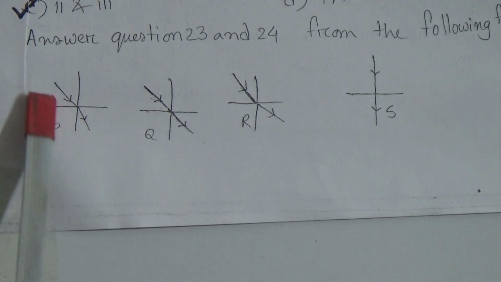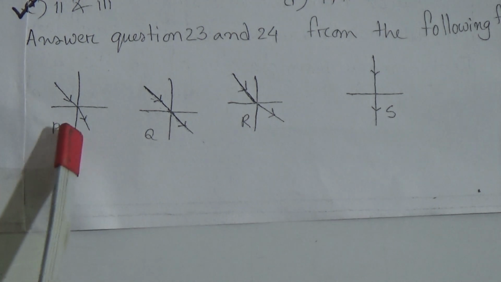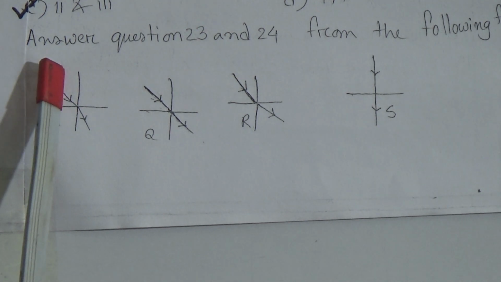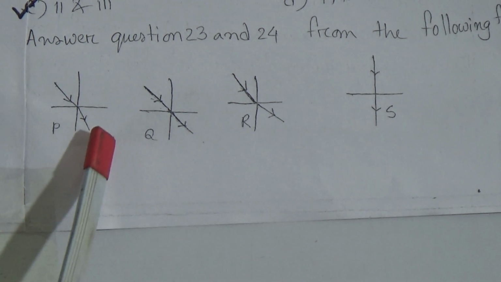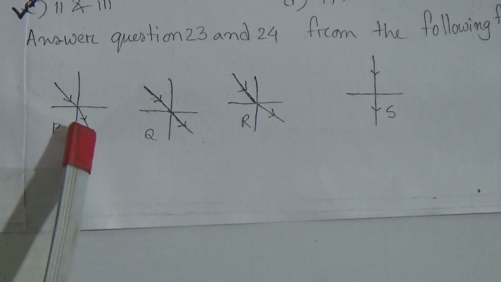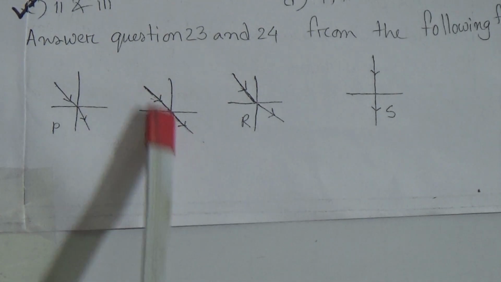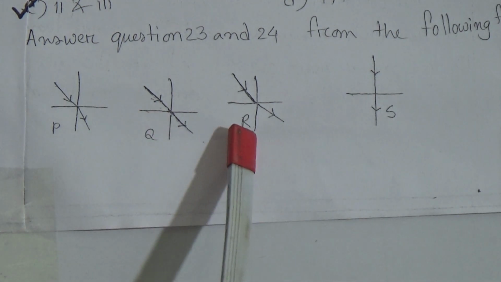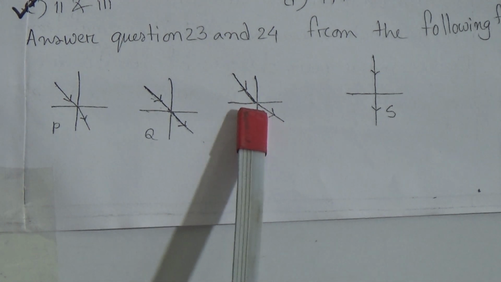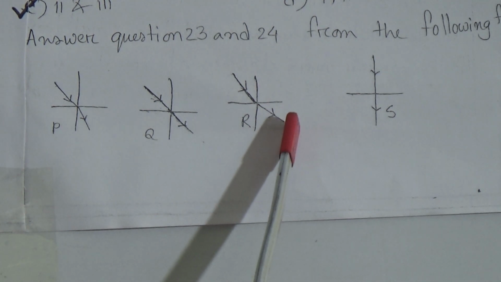Dear students, in P there is the incident ray, and it comes nearer to the normal as the refracted ray. That means this is the rarer medium and this is the denser medium. So the light ray comes from the rarer medium to the denser medium. In Q the light ray doesn't change direction, so that is not our answer. Come to this portion: this incident ray, when it refracts, goes away from the normal and changes its direction.